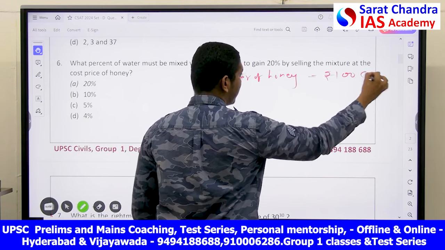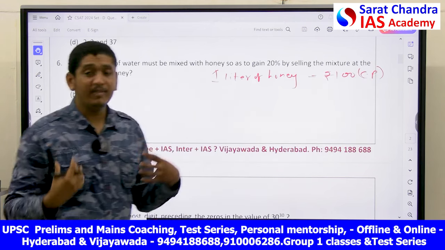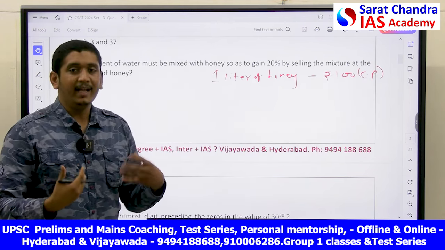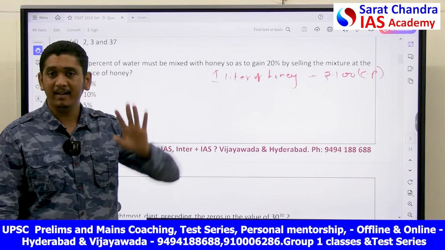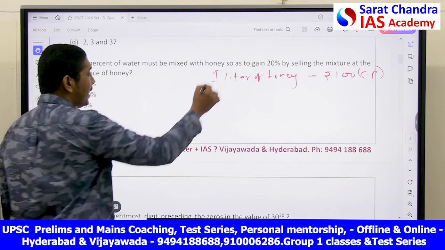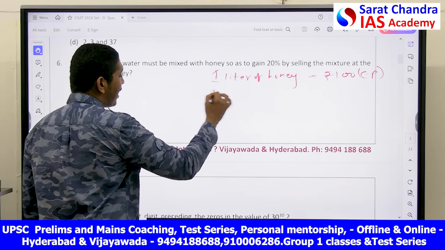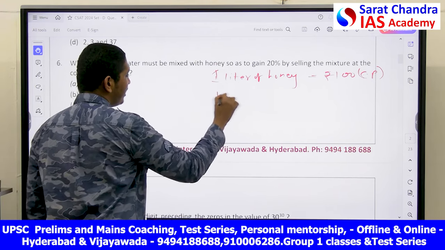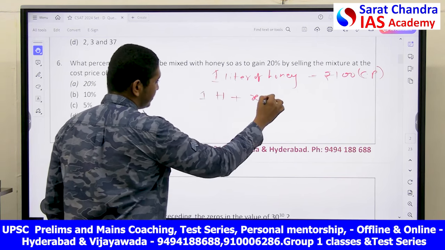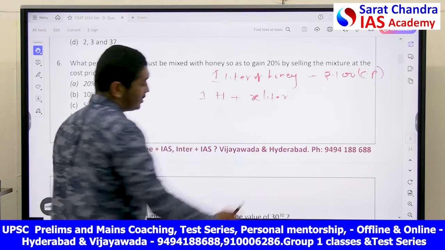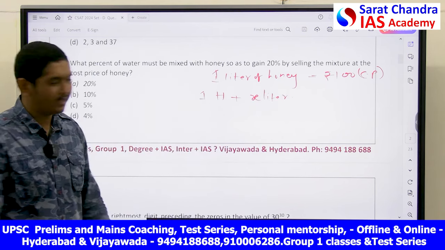This is the cost price, that is the price for which I bought this 1 liter of honey. In general, honey is sold in kgs, but we'll think that we are having honey in 1 kg, 1 liter. Now for this 1 liter of honey, I will write 1H plus some X liters. It could be 0.5 liters, 0.1 liters, whatever liters.